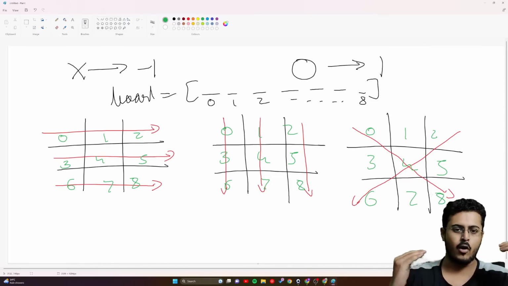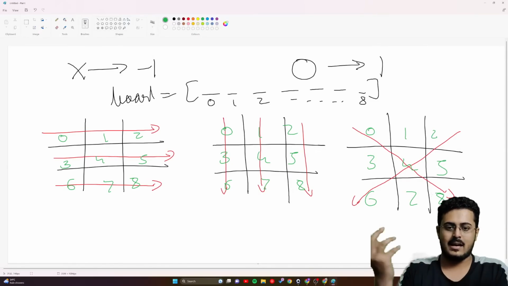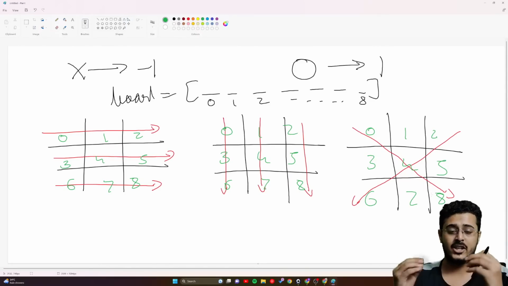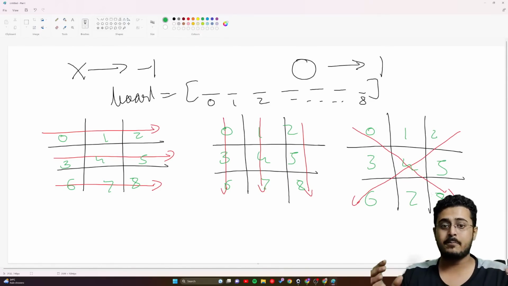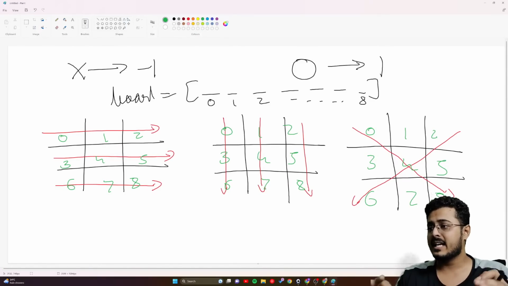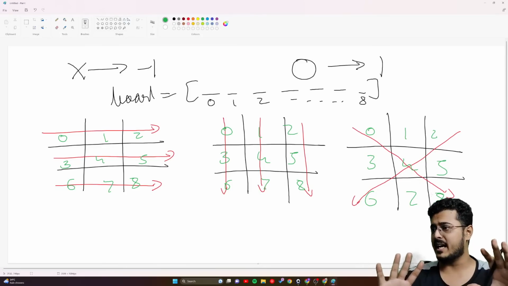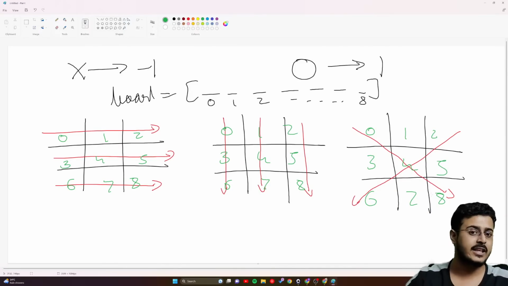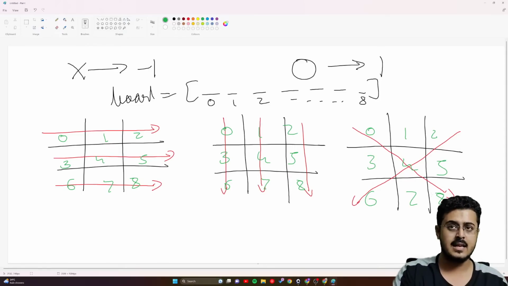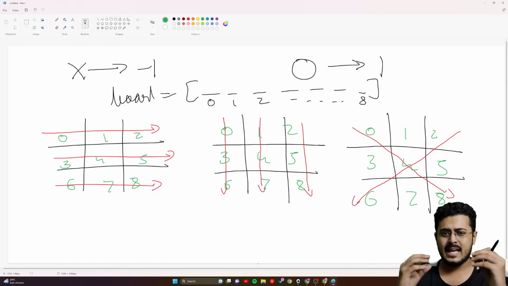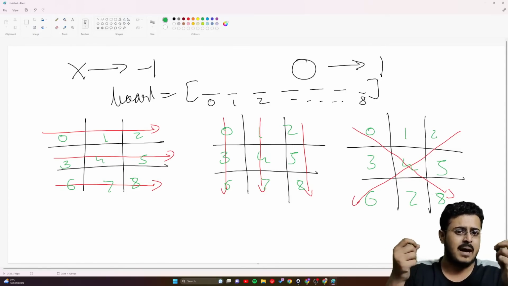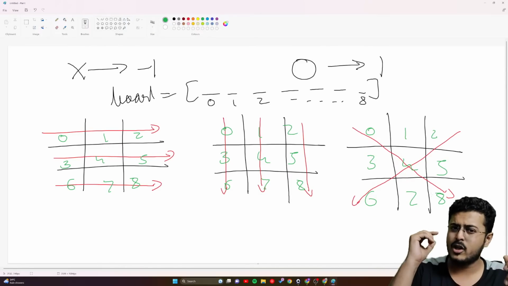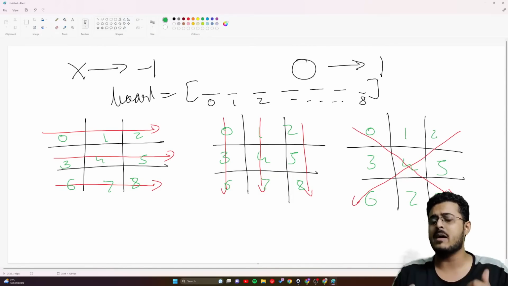If I want to write all the indexes of this particular board that should be of the same type to represent that somebody has won, can we do that, guys? I'm having all these indexes. I know I have to check for all the rows, all the columns, all the diagonals. Can I write a particular mathematical statement in which, just by looking at those particular indexes itself, I get my final answer?